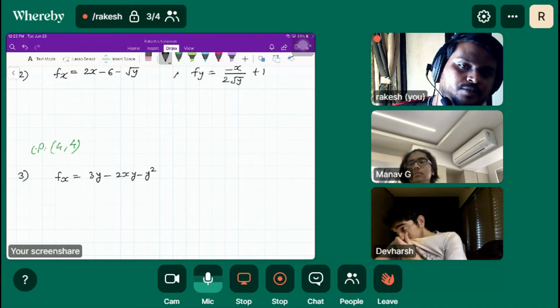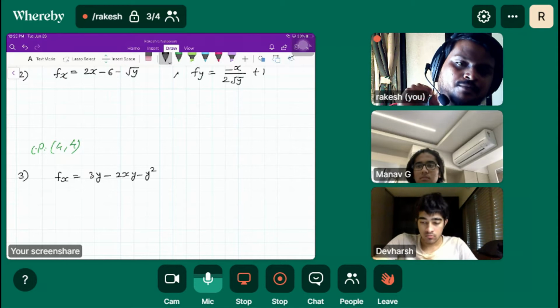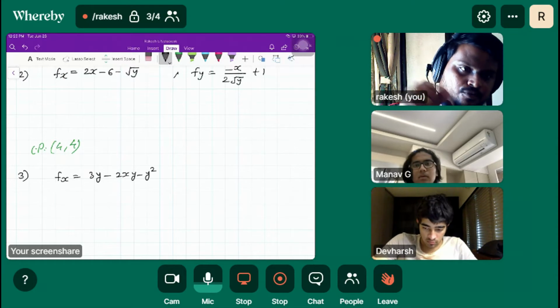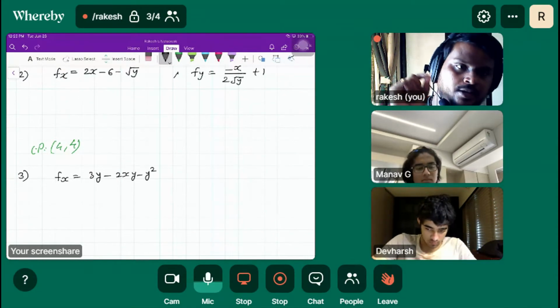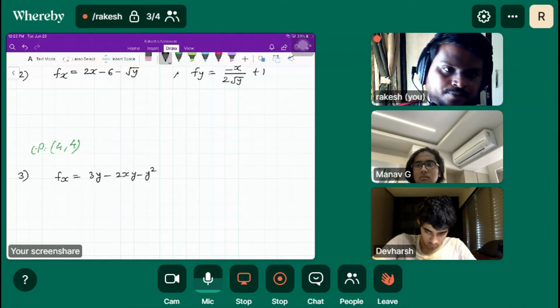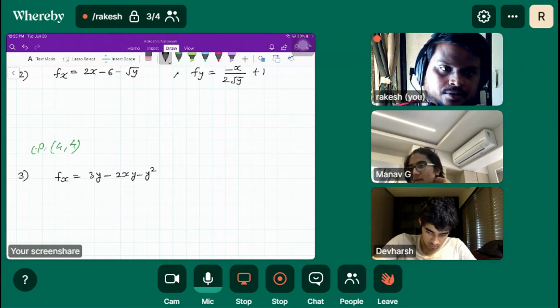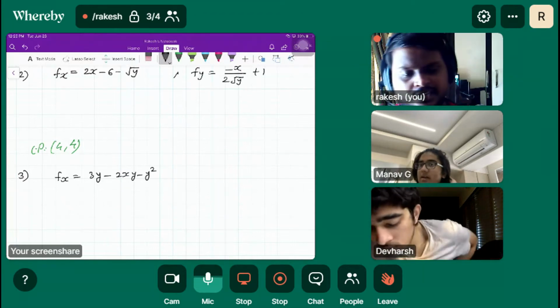The method to find critical points: those x and y must satisfy both the equations. That is what I want to convey here. The ordered pair xy must satisfy both the equations. If we get multiple answers, right? If we get a single set, then it's fine.